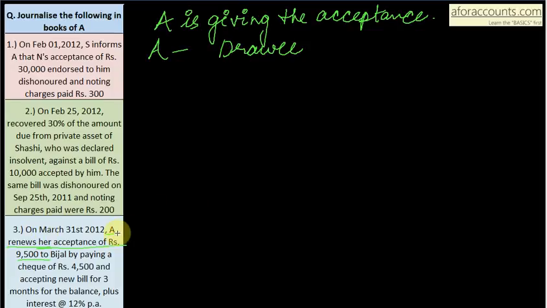On 31st March 2012, A renews her acceptance of rupees 9,500 to Bijal by paying a check of rupees 4,500 and accepting a new bill for 3 months for the balance plus interest at the rate of 12% per annum. So the date here is 31st March 2012.